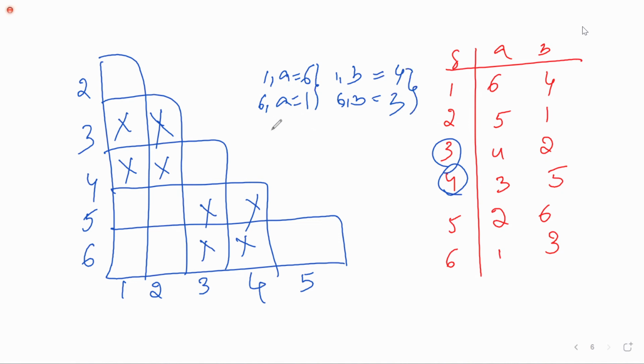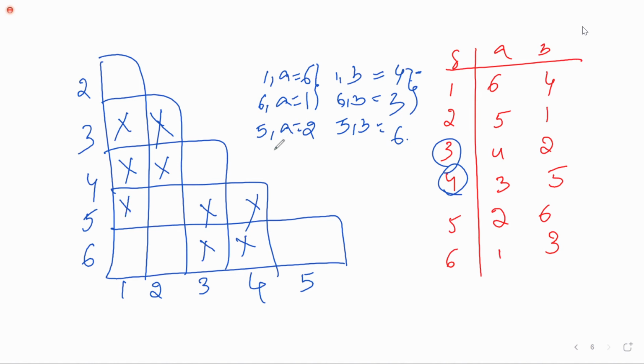Next 1, 5. Already 1 on A we have, so I'm directly writing 5 on A, 5 on B. 5 on A is 2, 5 on B is 6. Now look carefully, 6, 2. Both are non-final. 4, 6. But here one of the states is final. One of the states is final means can I cross it? Yes, ma'am. Yes.